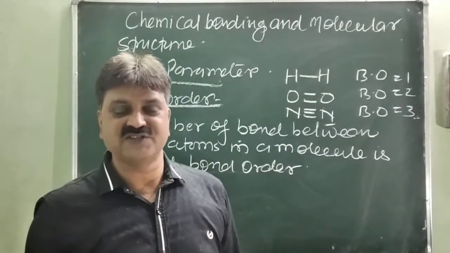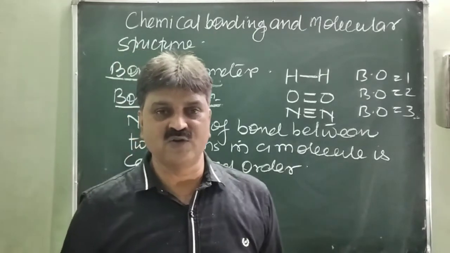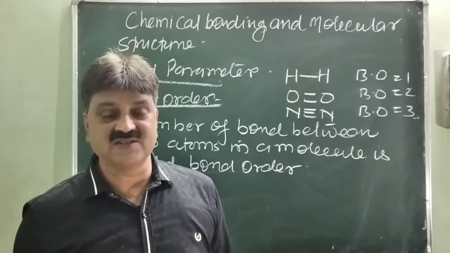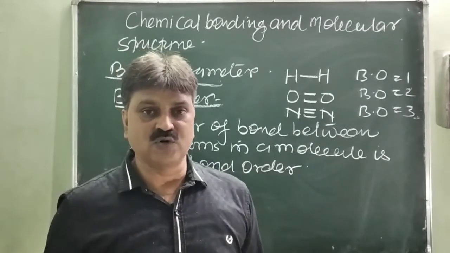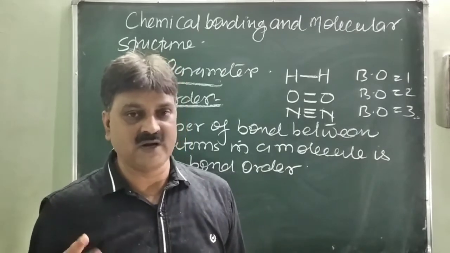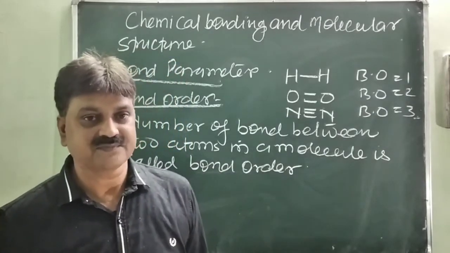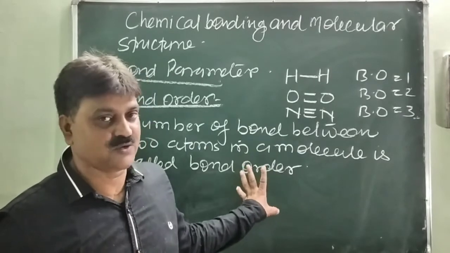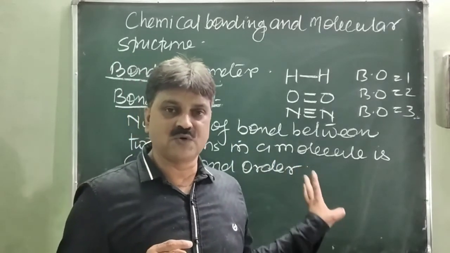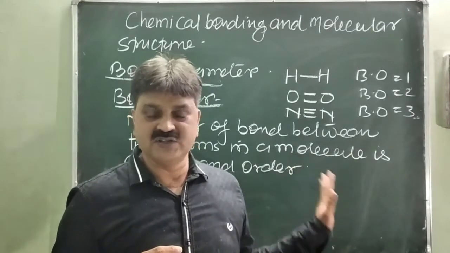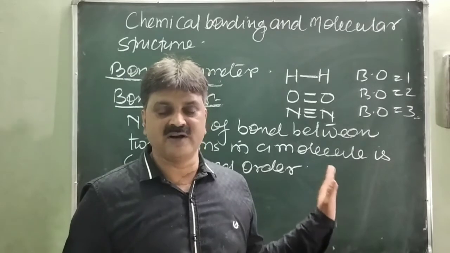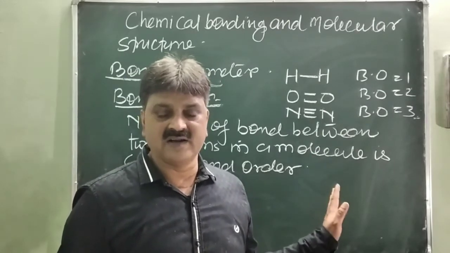Later we will discuss how to calculate bond order on the basis of molecular orbital theory. The formula is bond order equals the number of bonding electrons minus the number of anti-bonding electrons, divided by 2. Later we will discuss it briefly. So bond order you can explain very easily: the number of bonds between two atoms in a molecule. These are the different parameters: bond order, bond enthalpy, bond angle, etc.